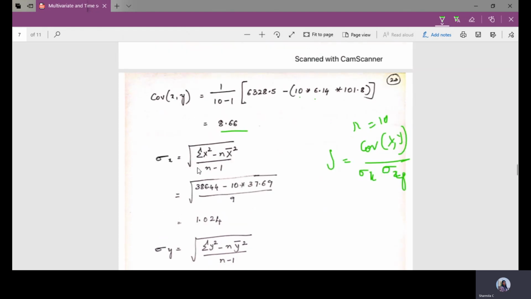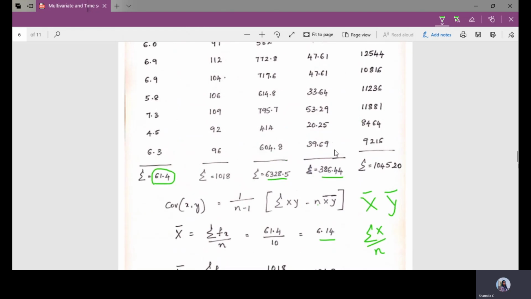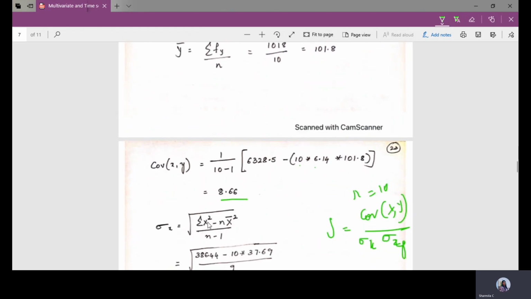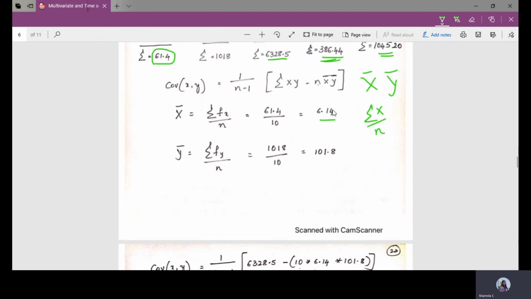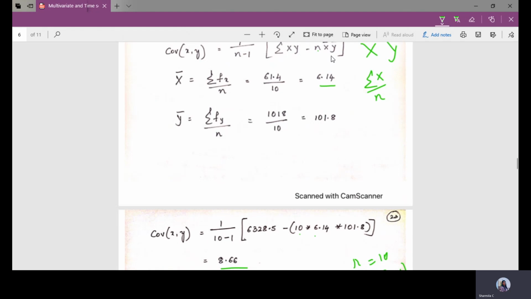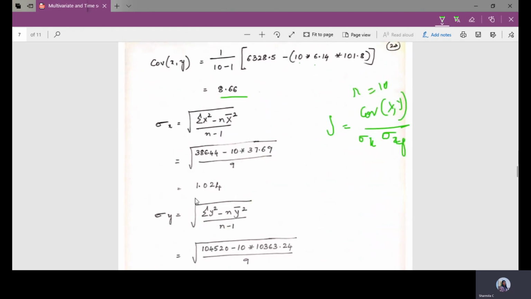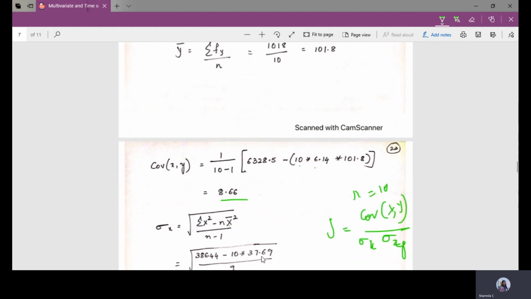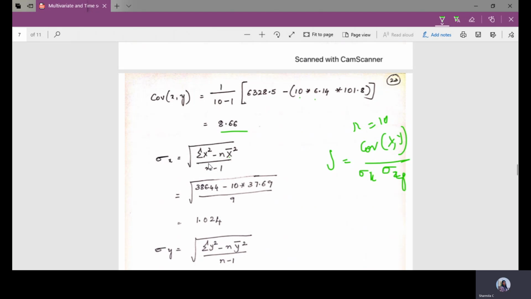the square root of sigma of x square. We already have the value here, that is x square, correct? Then y square also we have. You can see here sigma of x square minus n into x bar square, so it is nothing but 6.14 square, divided by n minus 1. So substitute the values, we get 386.44 minus 10 into the square of 6.14, which is 37.69, divided by 10 minus 1, which is 9. So find the square root of this.